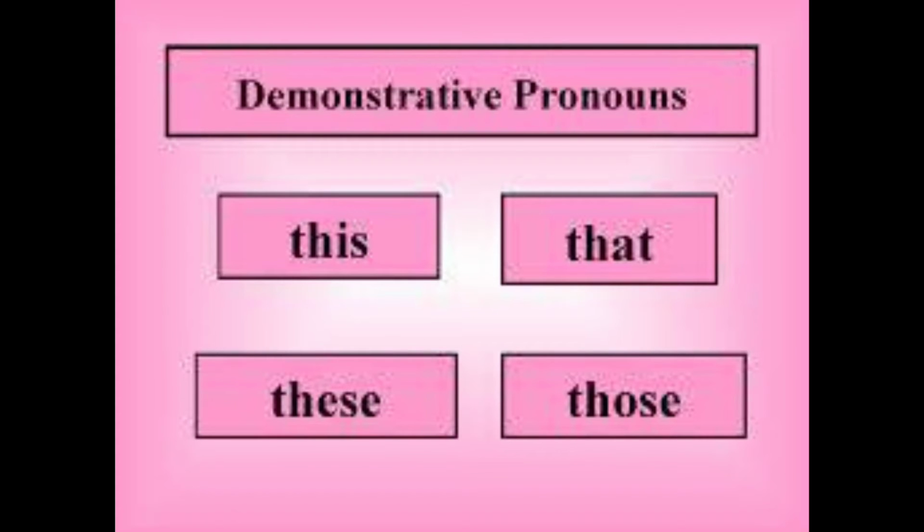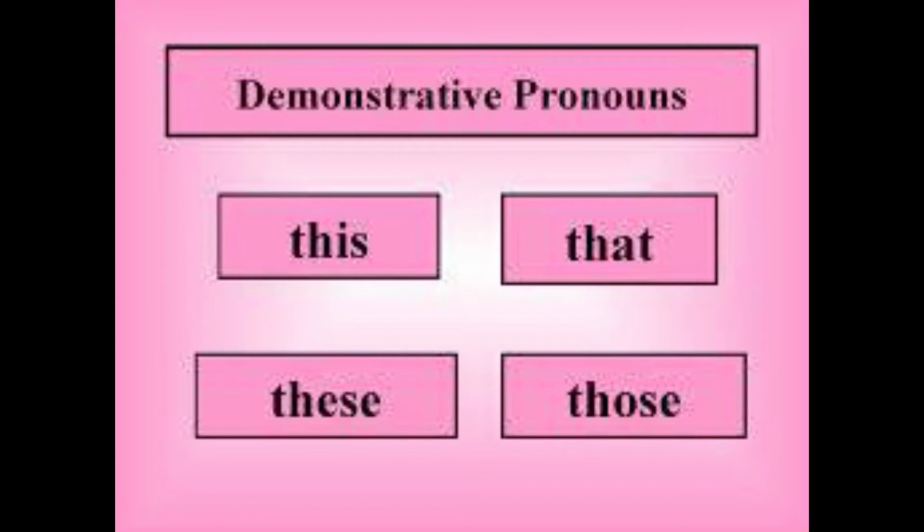Children, when we talk about demonstrative pronoun or adjective in English, these are the 4 demonstrative pronouns that we have to use in sentences. What is meant by demonstrative pronoun? Demonstrative pronouns are the pronouns that specify the nouns and pronouns, and they are used as subject and object pronouns.